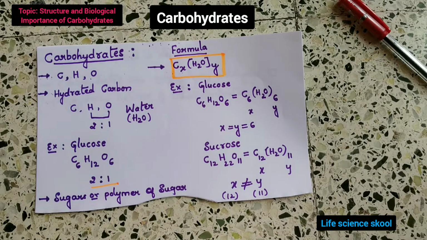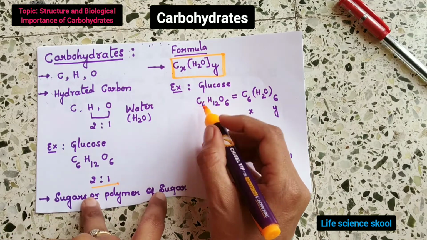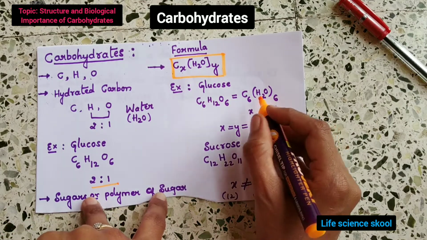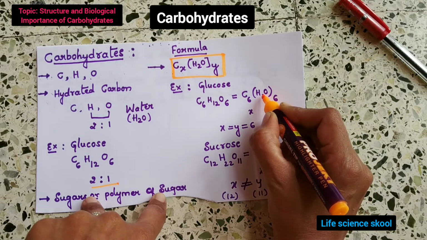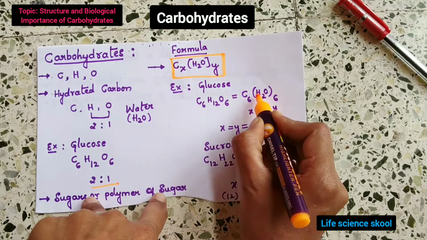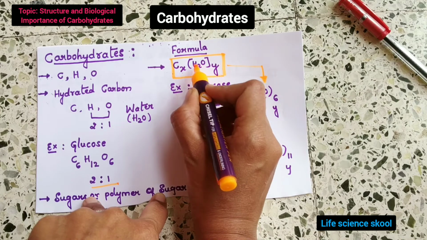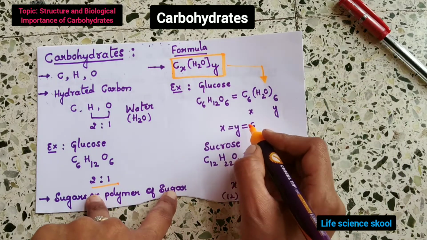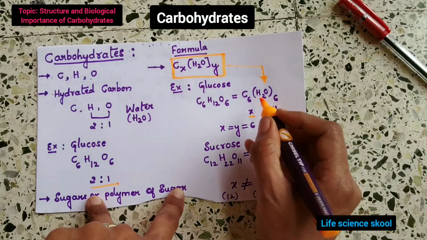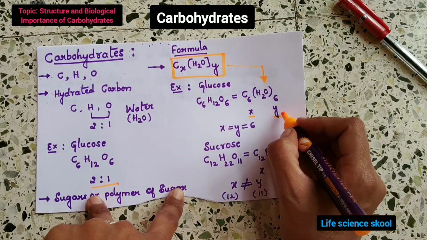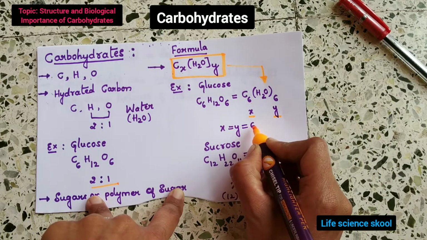For example, if you take glucose, C6H12O6, you can write it like this also, C6(H2O)6, because 6 times 2 is 12. So this obeys the general formula Cx(H2O)y. Here the value of X is 6 and Y is 6, so X equals Y, which is equal to 6.